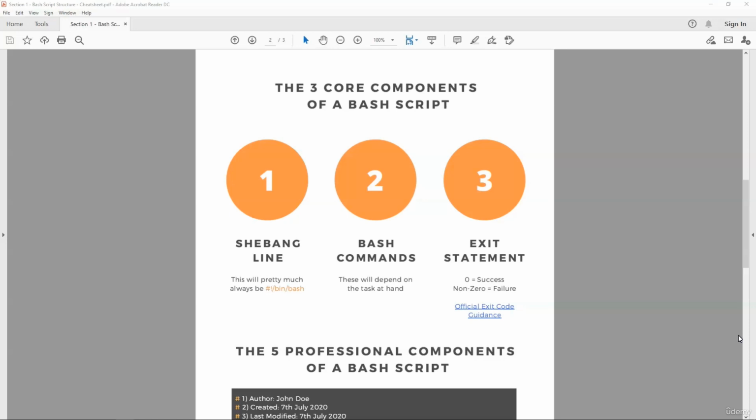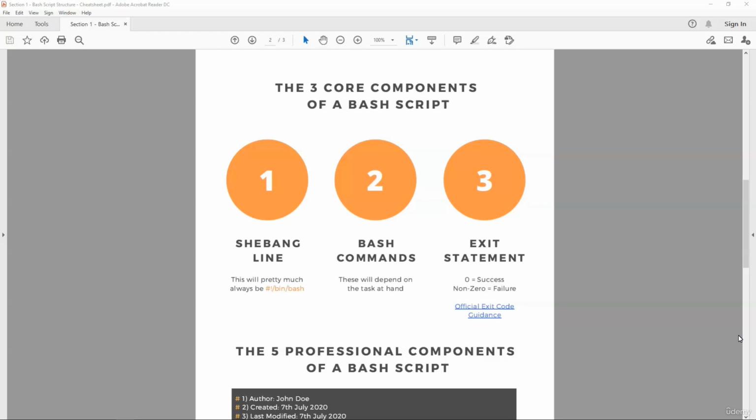When you are writing bash scripts, the shebang line will pretty much always be #!/bin/bash, so you can just commit that to memory. The commands define what the script actually does. These will be dependent on the task at hand. And the exit code that is given off by the script's exit statement lets the shell know whether the script ran successfully or not. In short, an exit code of 0 means a successful run, and a non-zero exit code means an unsuccessful run.